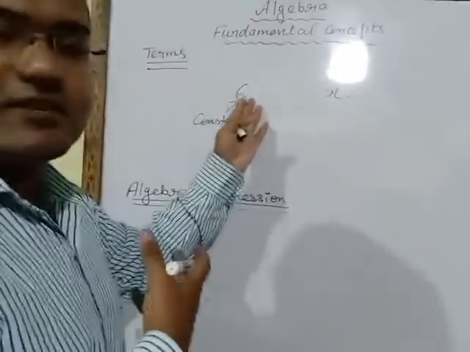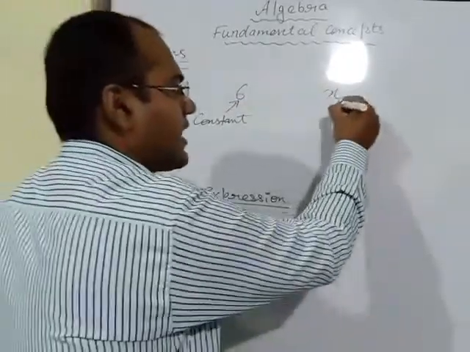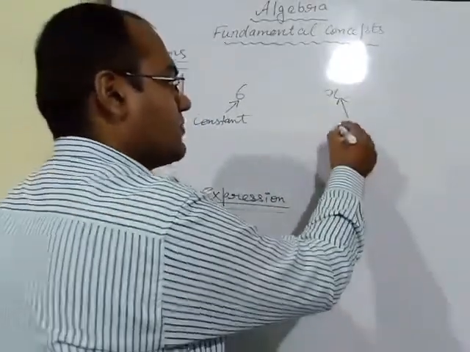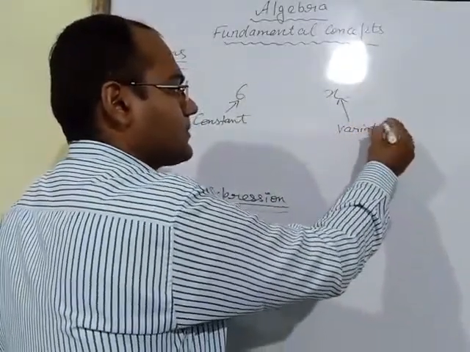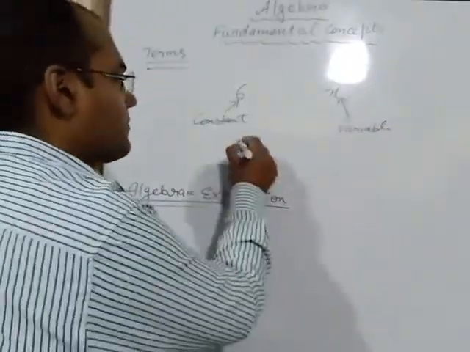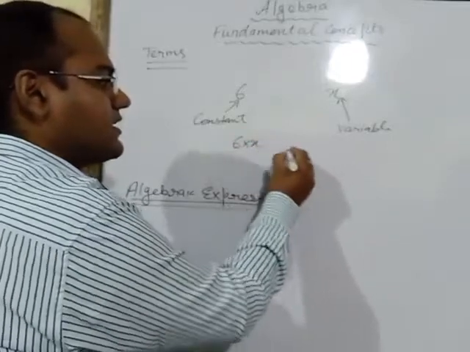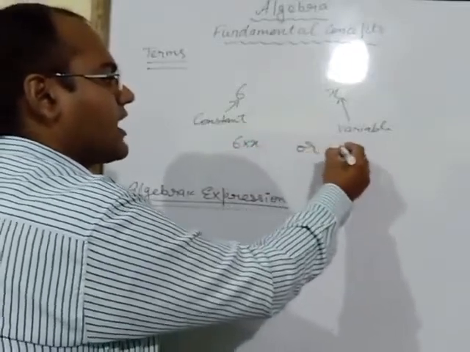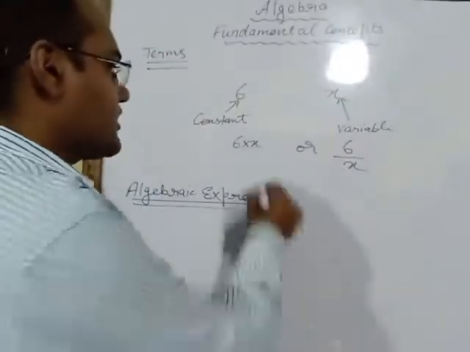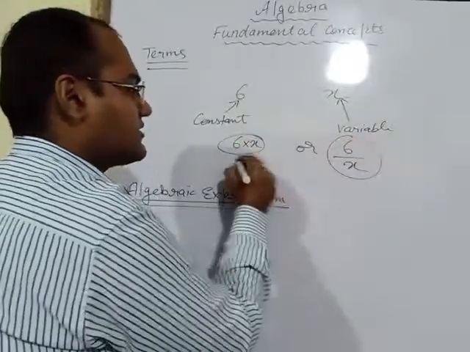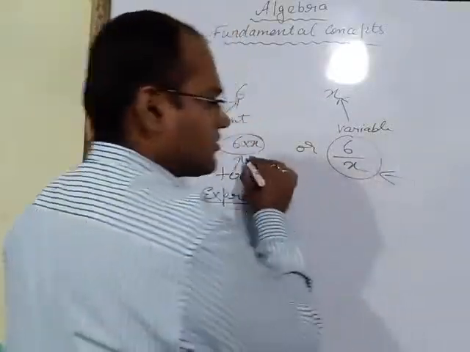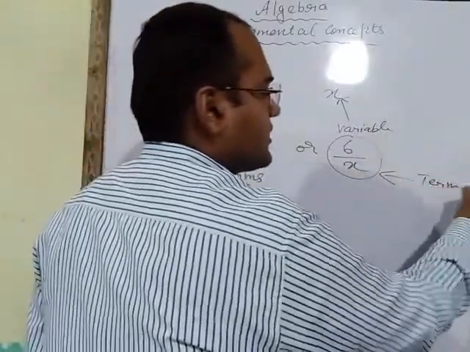We know this is 6. The value of x is unknown, so it is a variable. If we combine these two with the help of a multiply sign or a divide sign, such values are known as terms. This is also a term.